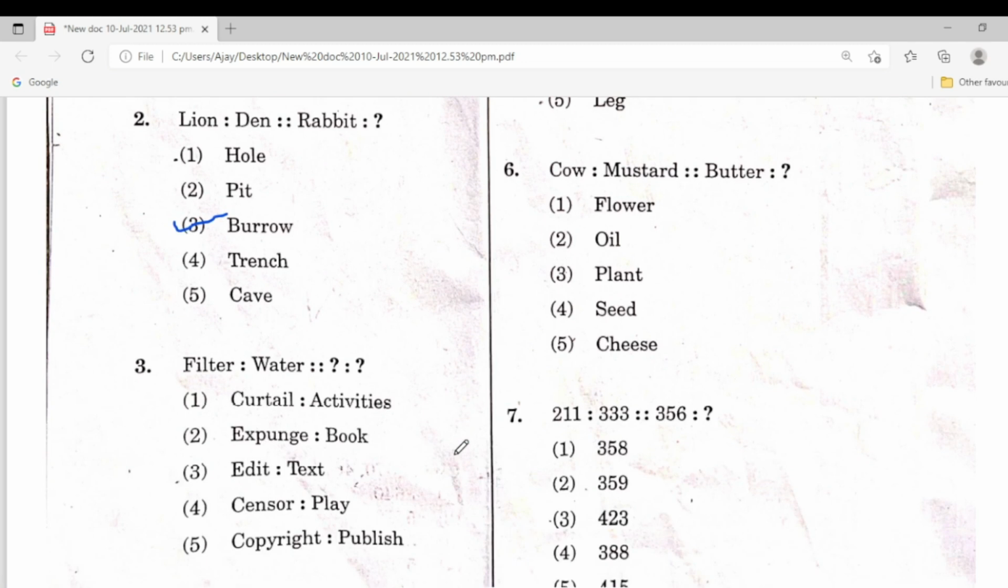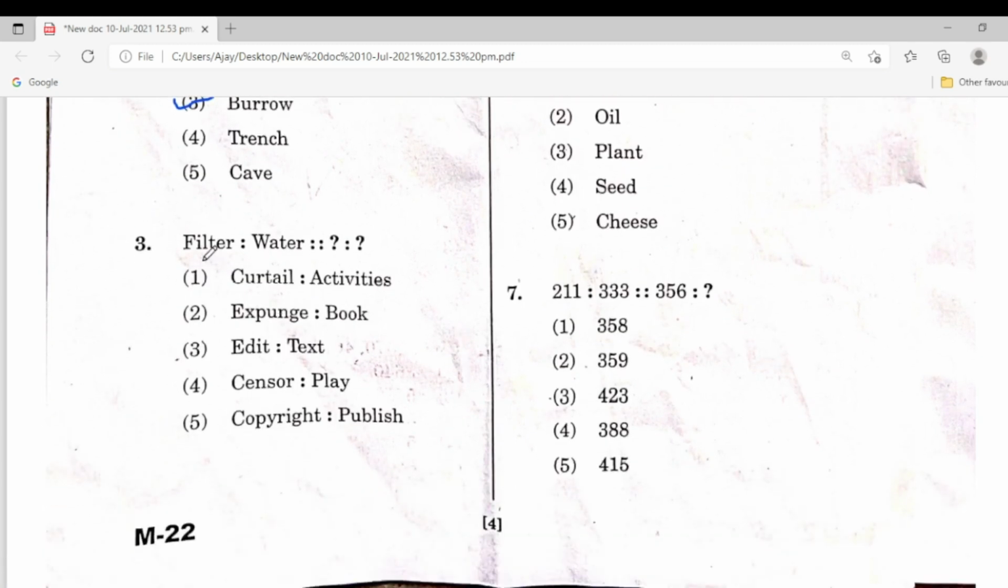Next one, filter, water, water filter. So the third one is edit, test is the correct answer. No more time, all the students. I will explain topic wise in the next videos. So all of you see the question paper model only.